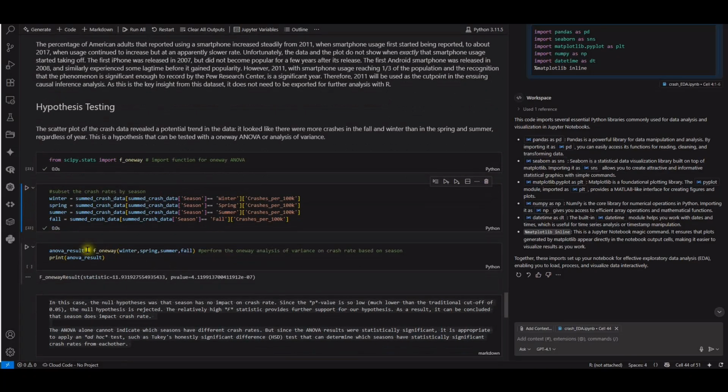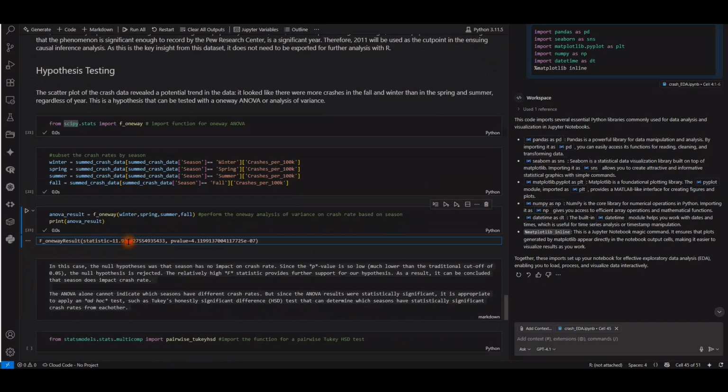That's done. Now using the ANOVA function from the f_oneway library, you put all these variables into the function and perform a one-way analysis of variance on crash rate based on season. Let's run that. And that is the result of the statistic here.